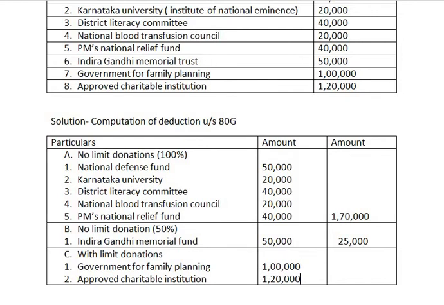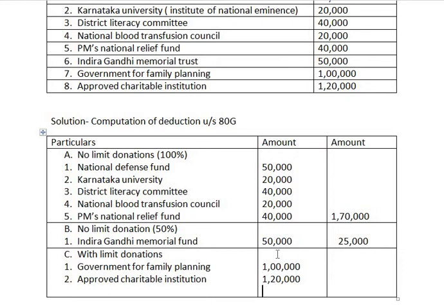We have to focus more on these with limit donations because we have to work on a working note as well as give effect of the adjusted gross total income for this point. Whenever we are solving the sum, no limit donations will be solved easily, that is 100% and 50%, but when it comes to with limit donations we have to be very careful while solving the sum.